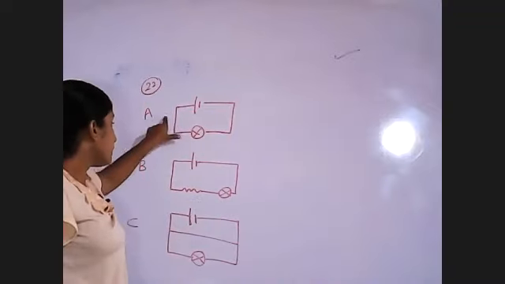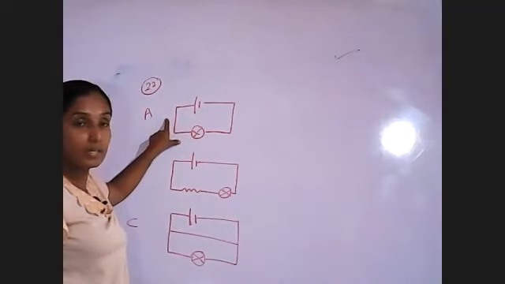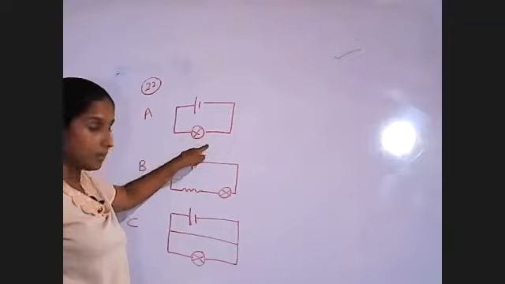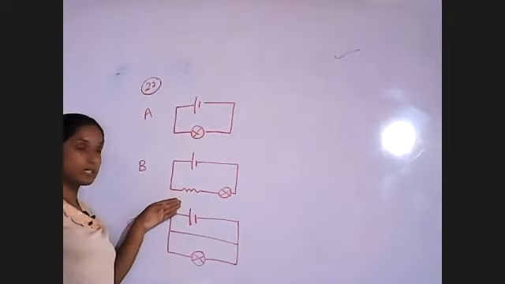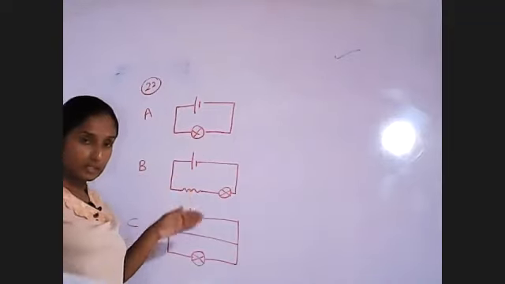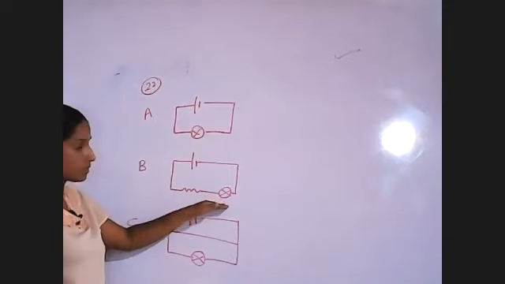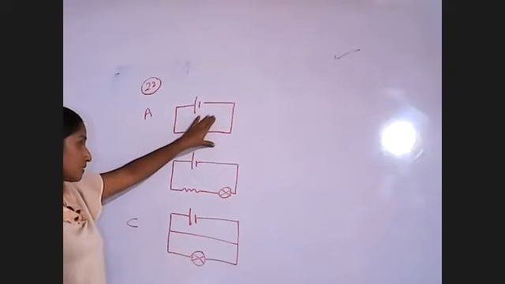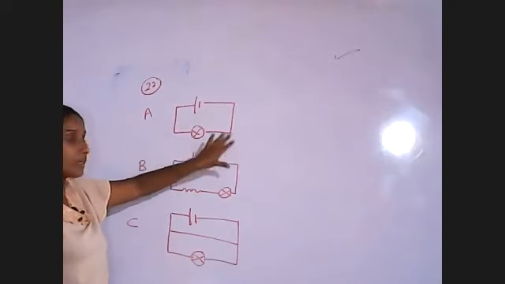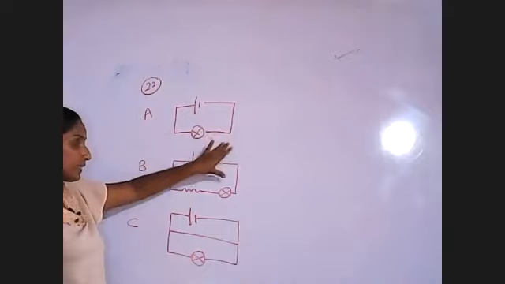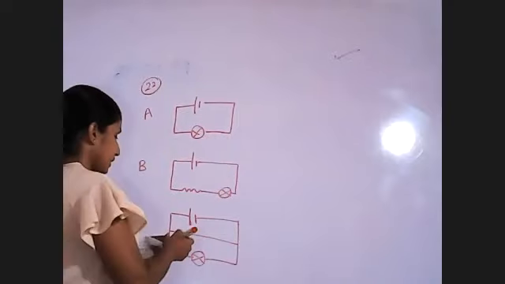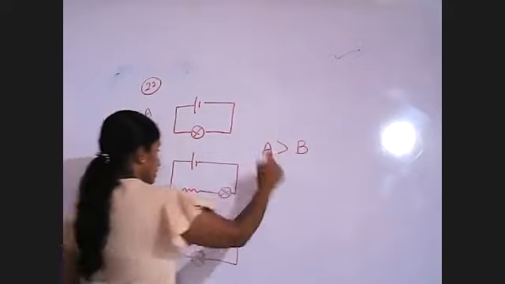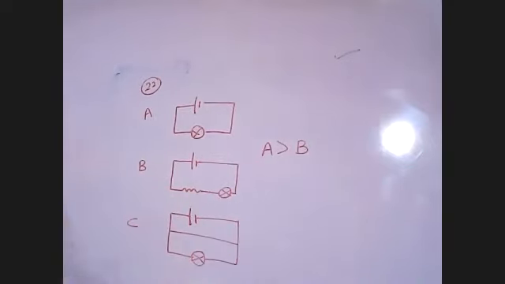Here there is no resistor, so the total amount of current goes through the bulb. So when we compare these two, A is brighter than B.